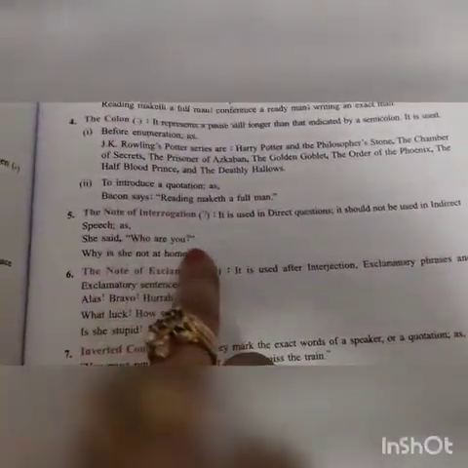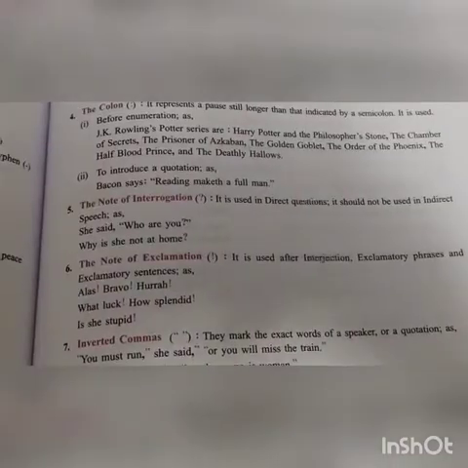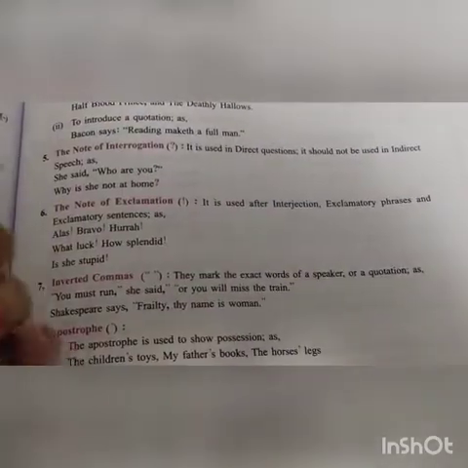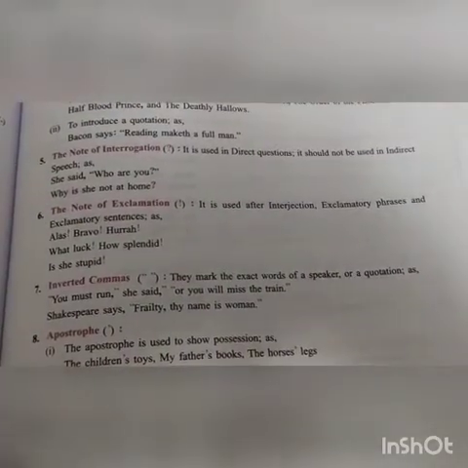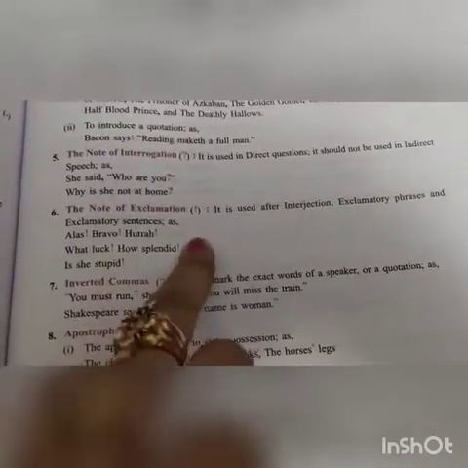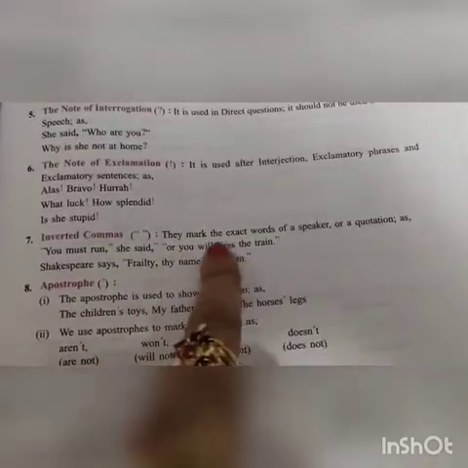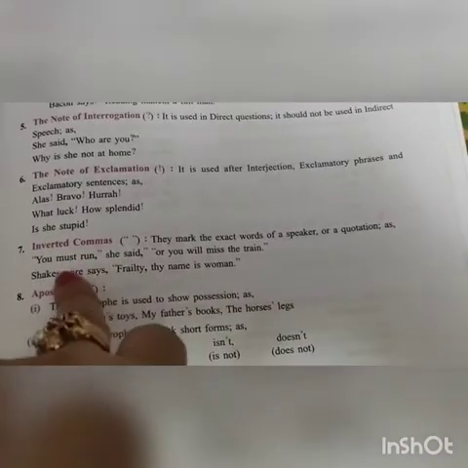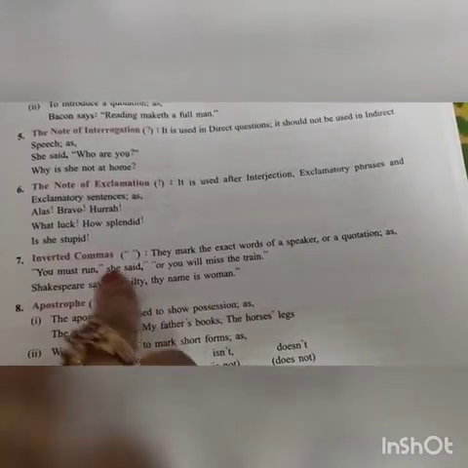Next, interrogation, the question mark, when you are asking something. Exclamation, this also you know: when you are giving an exclamation or any emotional expression, you have to give an exclamatory sign. Inverted commas mark the exact words of a speaker or a quotation. "You must run," she said.